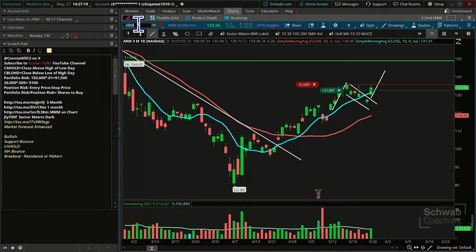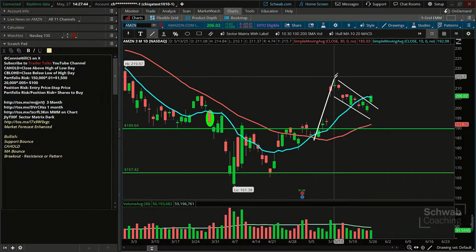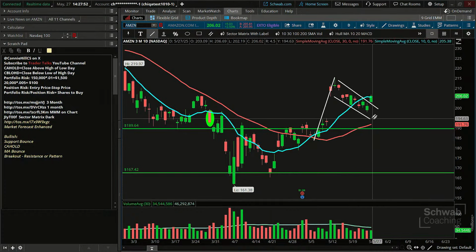Next up, after ARM Holdings, let's look at the stock, Amazon. Now, both of these stocks are on the NASDAQ 100, and I think both of them might be on the S&P 100 as well. Now, we have a little bit different looking flag here with Amazon. Amazon, I started its flagpole right there on the first green candle that started this up action. Okay, so it has a pretty long flagpole. Let's see, it consolidated here, maybe a few days longer than 5 days, maybe 8 or 9 days here before it broke out of this today.